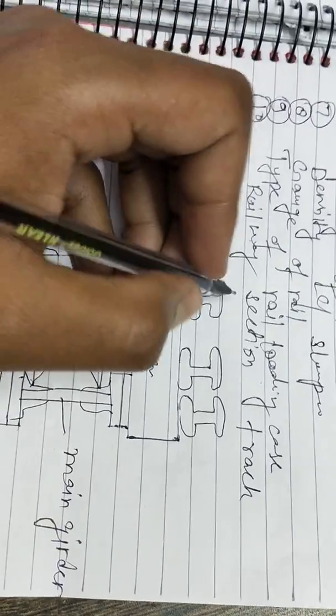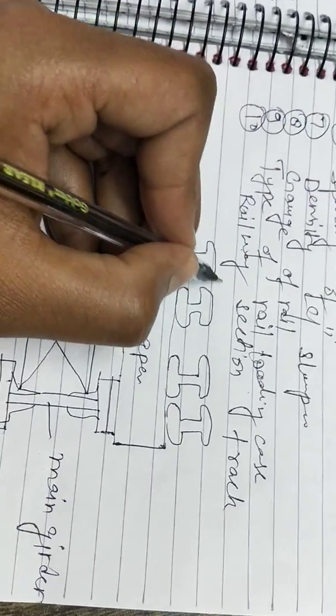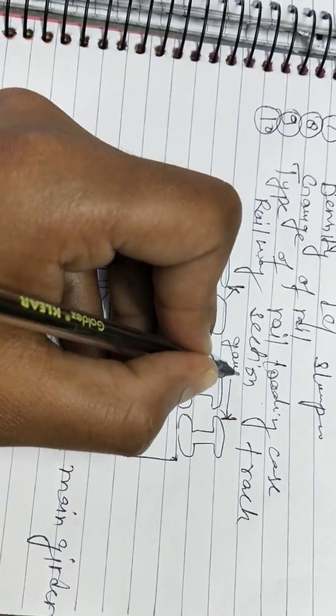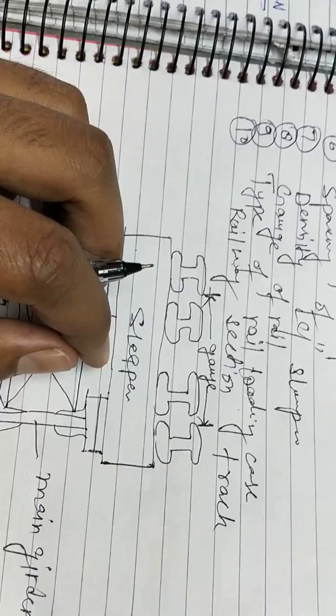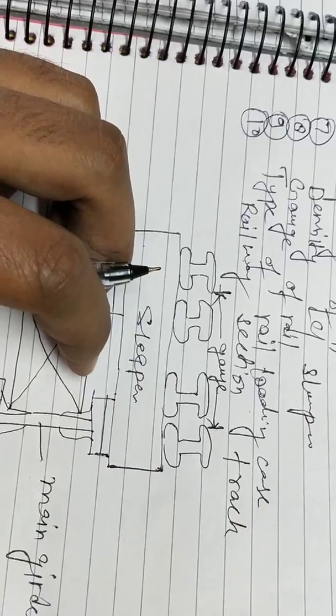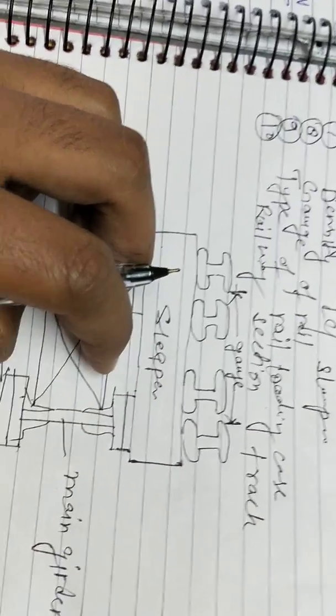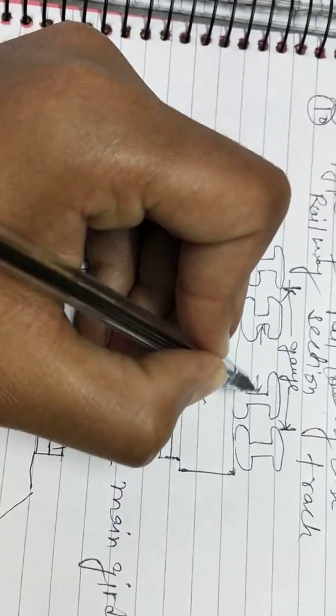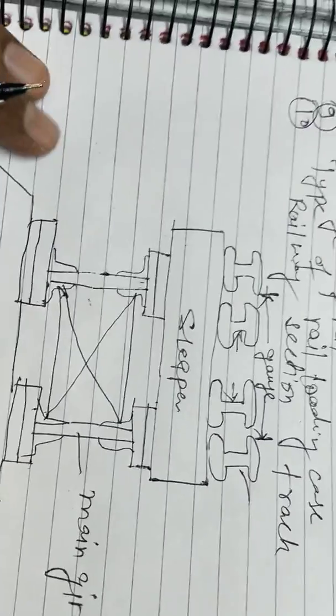Now we will also understand this is the gauge from here to here. Gauge may be standard gauge, broad gauge, that means 1676 mm, meter gauge, that means 1000 mm, and narrow gauge may be 767 mm or 610 mm, whatever. And now we will understand what the check rail is. This is the area of check rail, distance between check rails. And what is stock rail? This is stock rail. And now we will start the design steps.